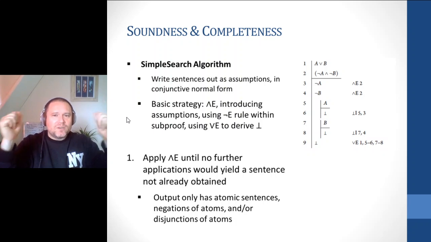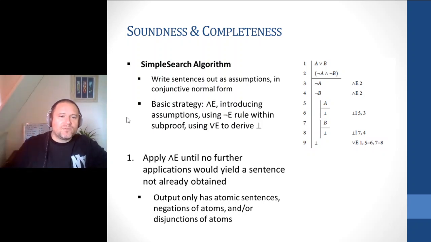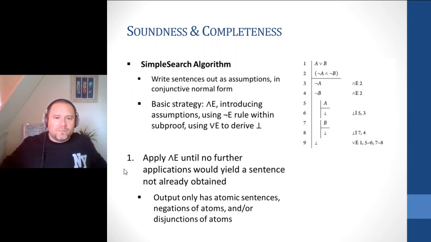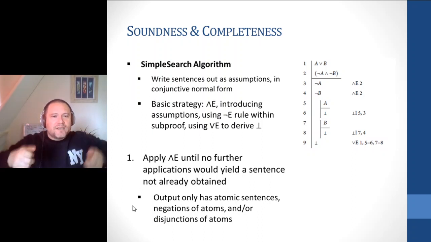Once we have them in conjunctive normal form, the algorithm's first step is to apply conjunction elimination until no further applications yield a sentence not already obtained. Basically, break all the conjunctions as far down as we can. So the output is going to be either atoms, negations of atoms, or disjunctions. It has to be that because our sentences are in conjunctive normal form. So we break it down until we've got the parts as far down as we can go.